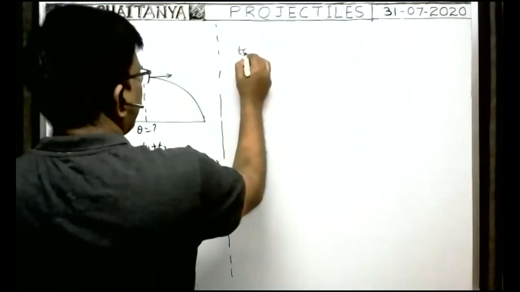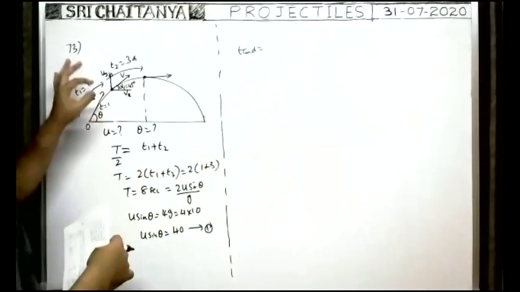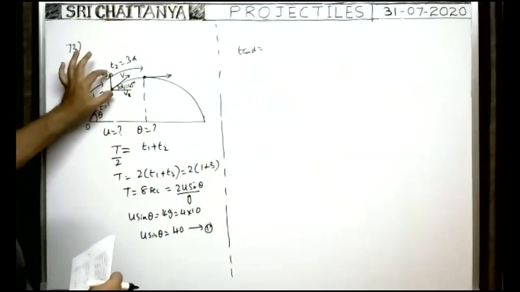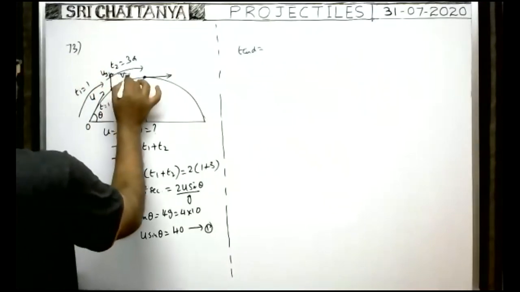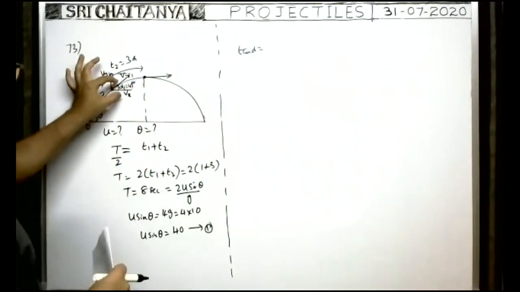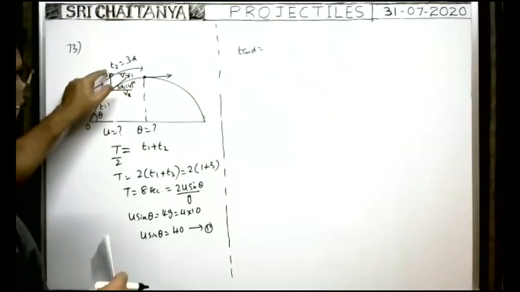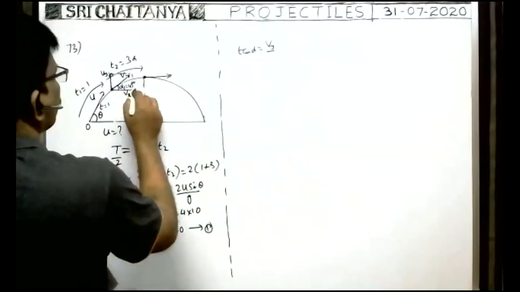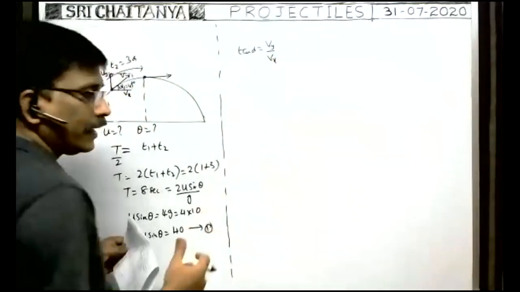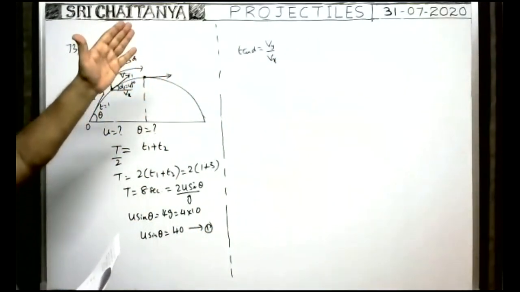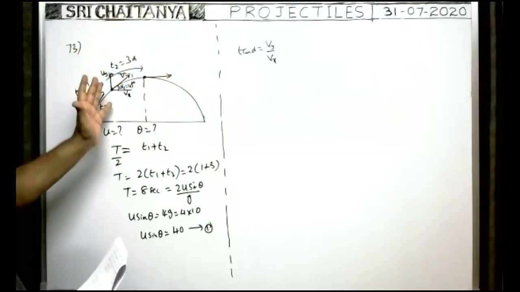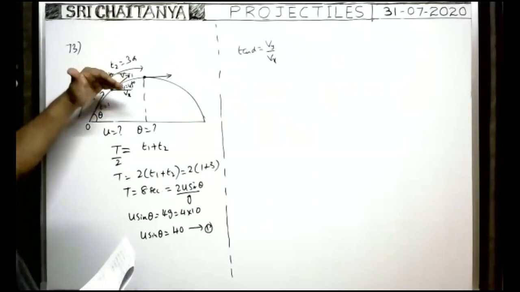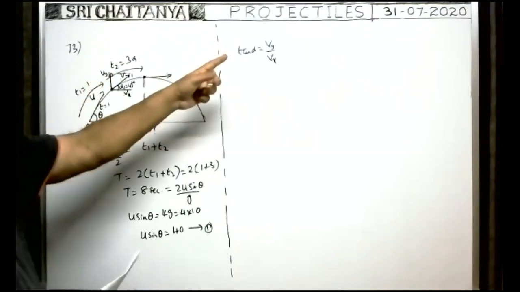That's why you can write tan alpha equals, by taking the horizontal and vertical components as the adjacent sides and constructing the parallelogram like this, the opposite side, which is parallel to Vy, divided by the horizontal component Vx. Already I said this formula: after some time t, the angle made by the direction of its velocity with the horizontal is tan alpha equal to Vy by Vx.